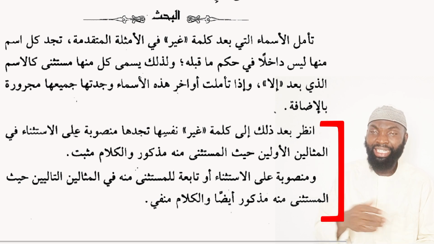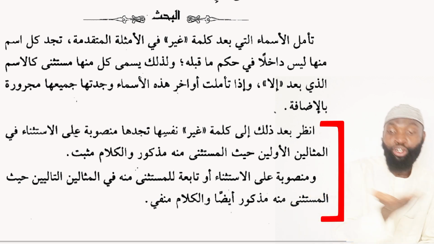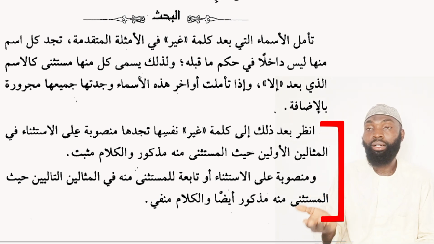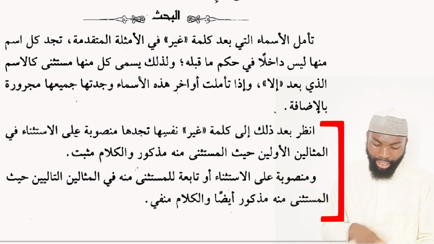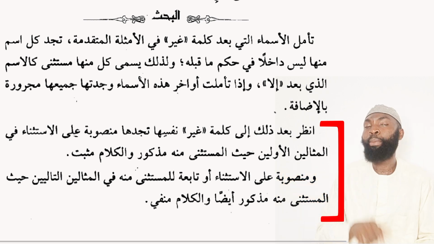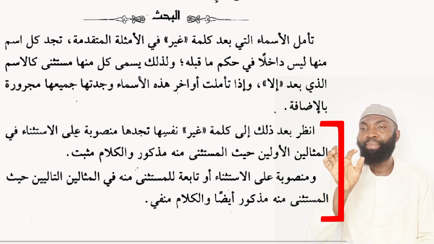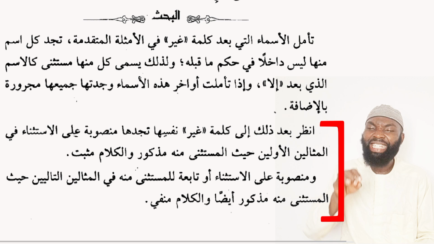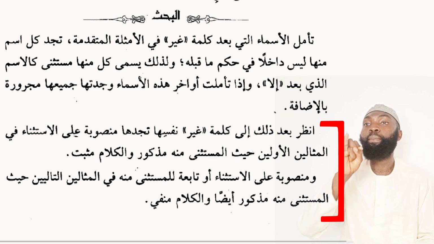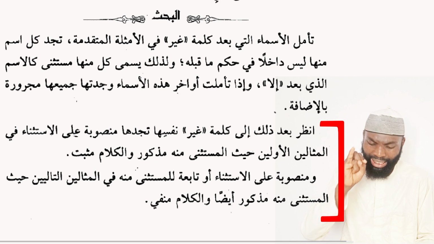So in the two examples, ittaqadat al-masabihu ghayra. You also see sallamtu ala al-qadimina ghayra. Now let's go. حيث المستثنى منه مذكور والكلام مثبت. What is the reason that made the word ghayra to appear with fatha? It is because these two statements are first of all positive statements. That's one.